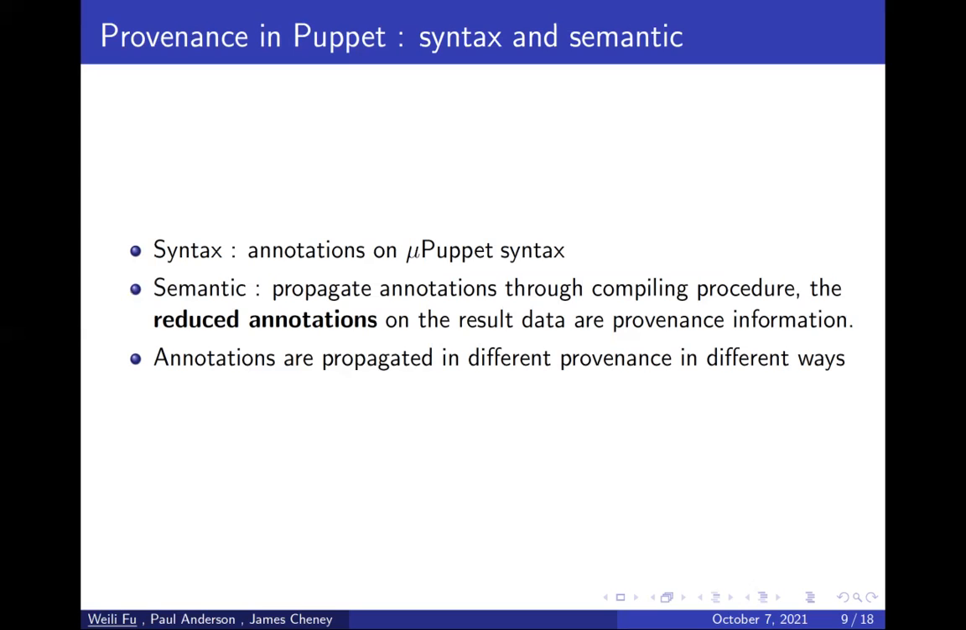To model provenance, there are two aspects, syntax and semantics. As we see in the examples, the syntax of provenance is just annotations on muPuppet syntax. The semantics is generated by the propagation of annotations through the compiling procedure. The resulting annotations on the input or output data are provenance information. The annotations are propagated in different ways for different provenance models, as we saw. That means different provenance models have different semantics.